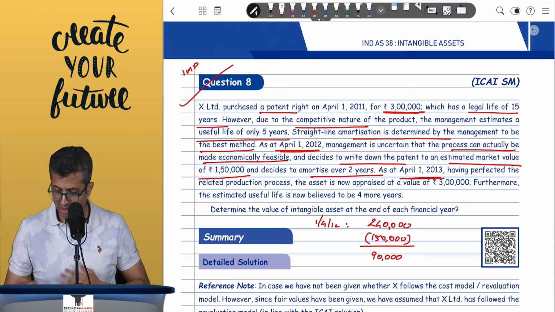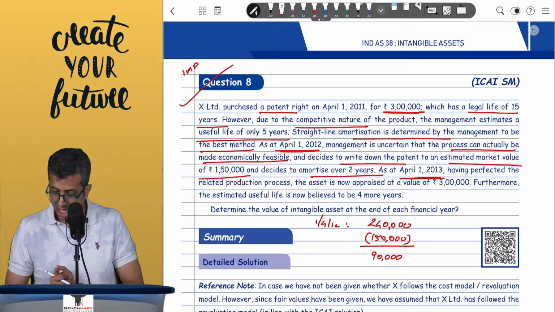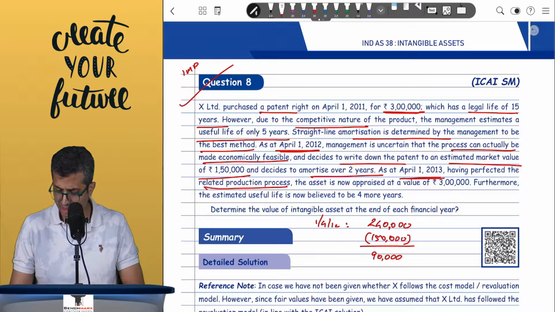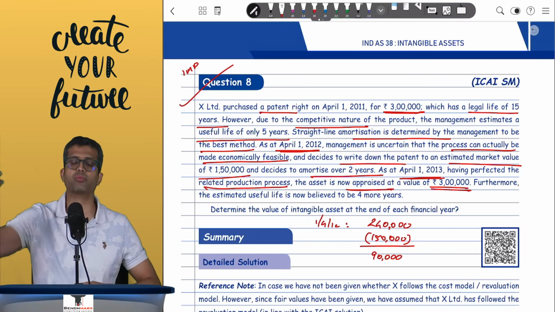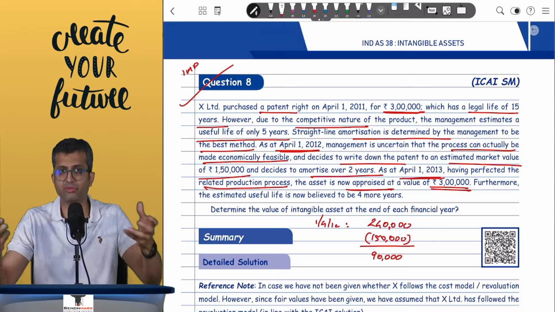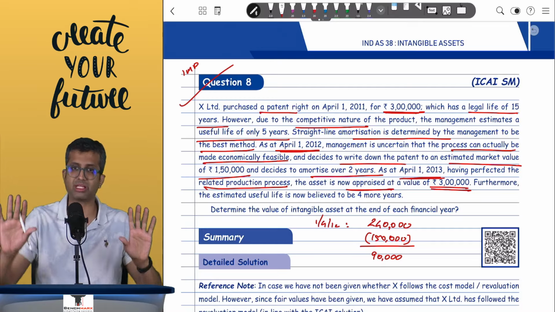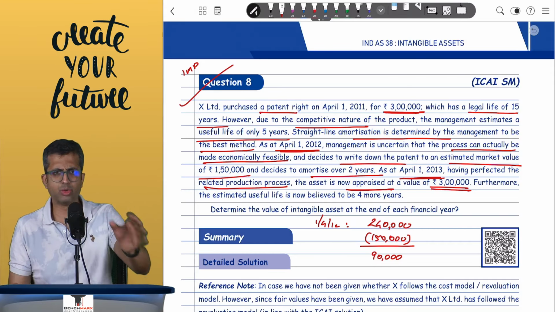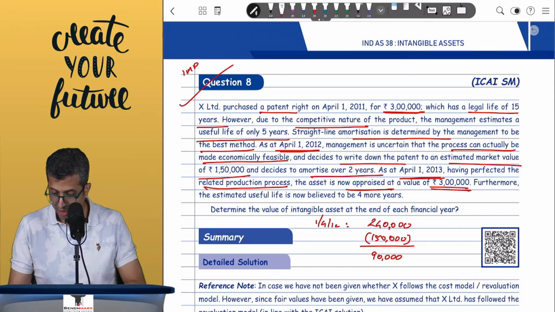At 1st April 13, that is 1 year later, having perfected the related process, the asset is now appraised at a value of around 3 lakhs, which means that is a subsequent upward revaluation. Remember, there is nothing even regarding maybe a recoverable value, so Ind AS 36 on impairment is not applied. We have been given market value, and hence we are applying the revaluation model. Furthermore, the estimated useful life is now believed to be 4 more years.